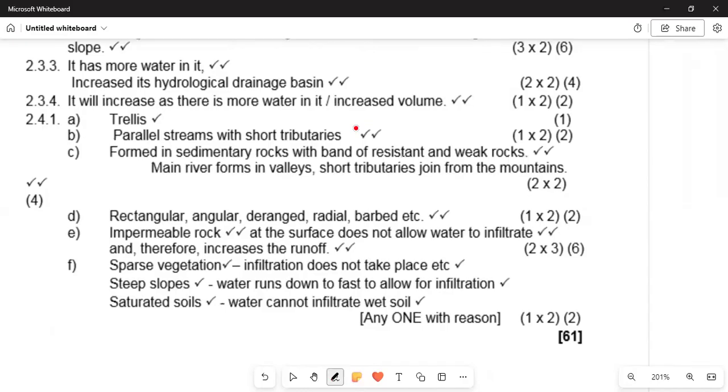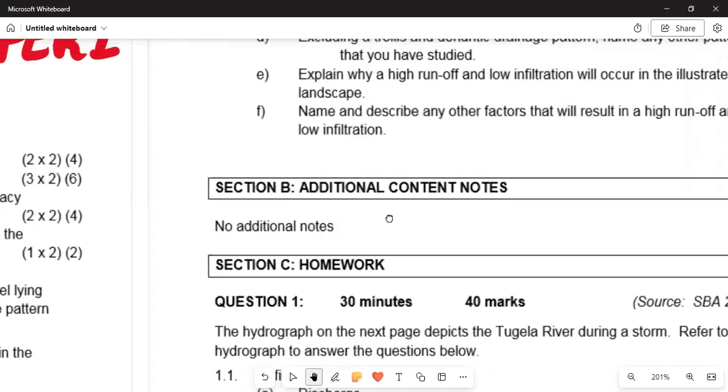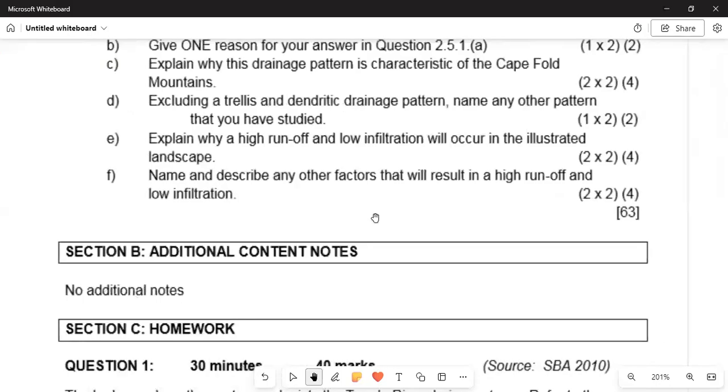And then we are saying why there will be a high runoff: impermeable rock. It means the water cannot be absorbed at the surface and it does not allow water to infiltrate. The water is not absorbed by the soil and it runs off to cause the flooding. That is there. And lastly, we are having a question that can be asked in the examination. And then please study this thoroughly.